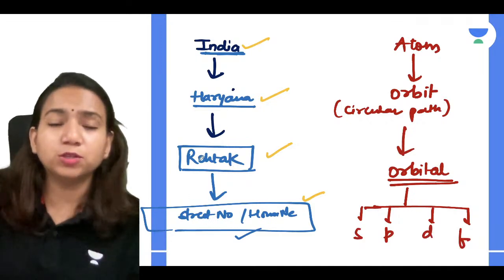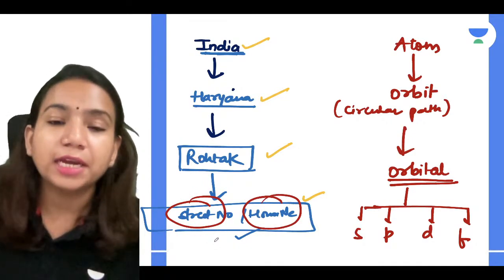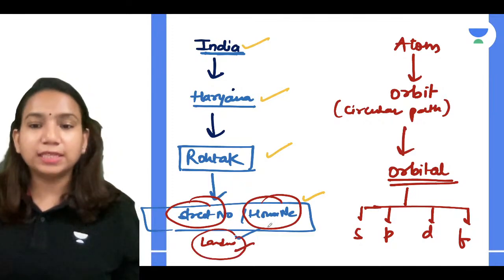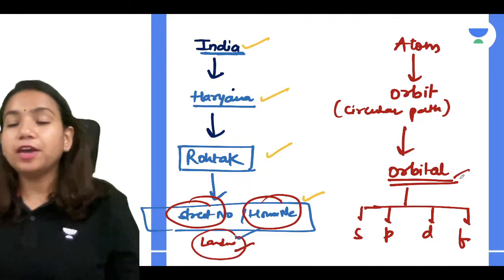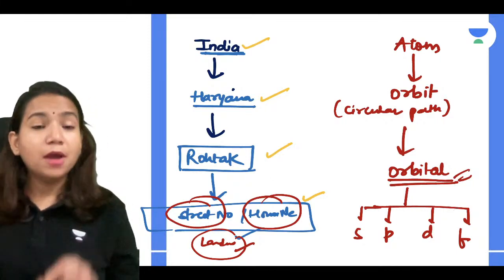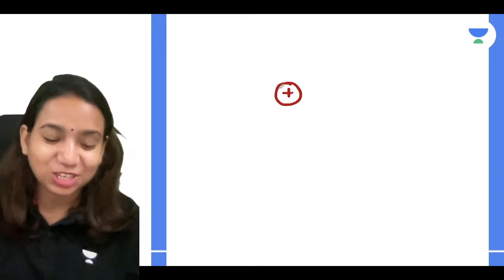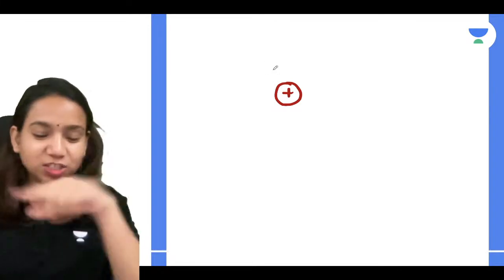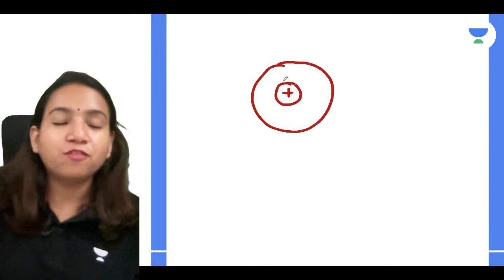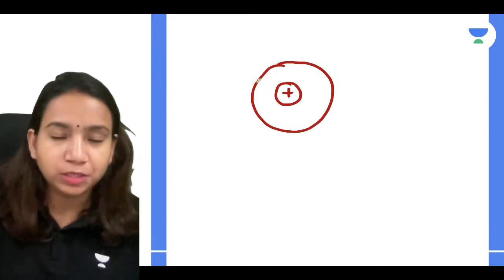That's what we can relate, because in Rohtak we talk about street number, house number, and then we should also understand landmarks. All this information we require: if the electron is present, where it is present in the orbitals. Now here we understand one thing. It means you will not have a structure of atom that we used to learn, with spheres and all. So you'll have a nucleus. Now suppose you have a first shell. In the first shell there is found to be one orbital, right?